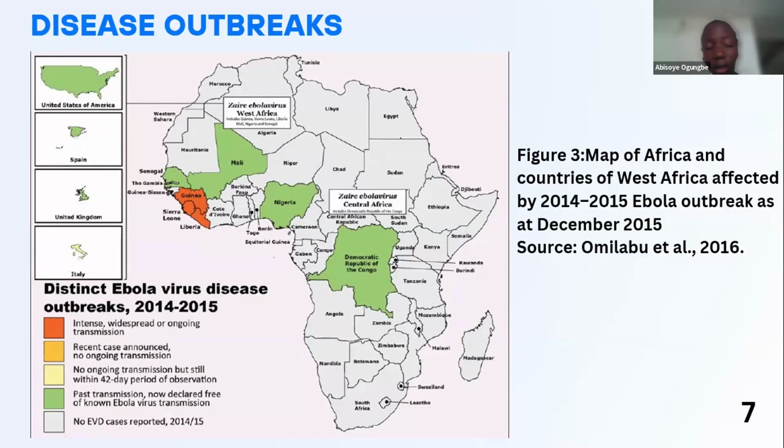Although this disease still eventually spread to the United States of America, Spain, the United Kingdom, and Italy, it was eventually declared over in June of 2016.